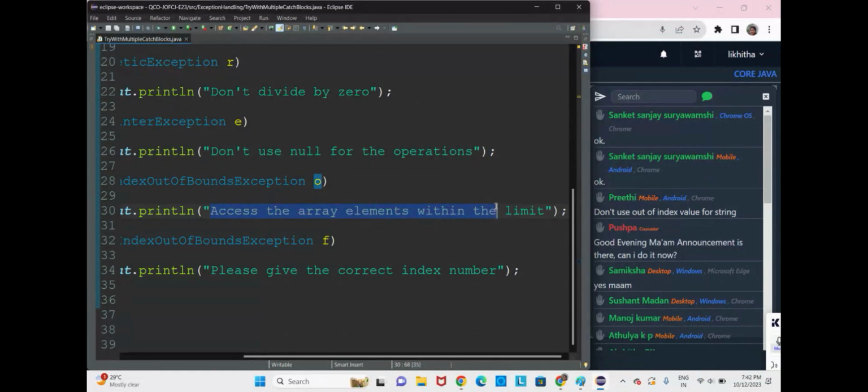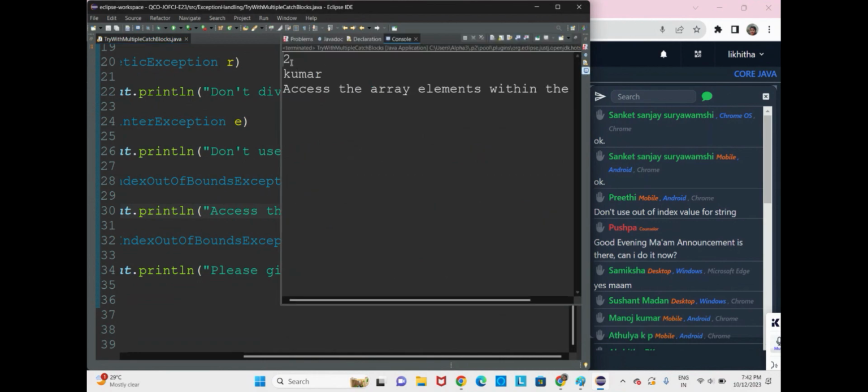Let us execute. So you're getting 2, the Kumar data neatly, and the output: access the array elements within the limits.